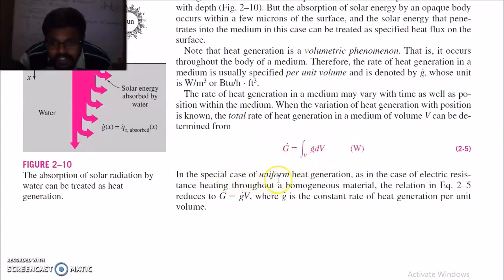In a special case of uniform heat generation, as in the case of electrical resistance heating throughout a homogeneous material, this reduces to G dot equals g dot V, where g dot is the constant rate of heat generation per unit volume.